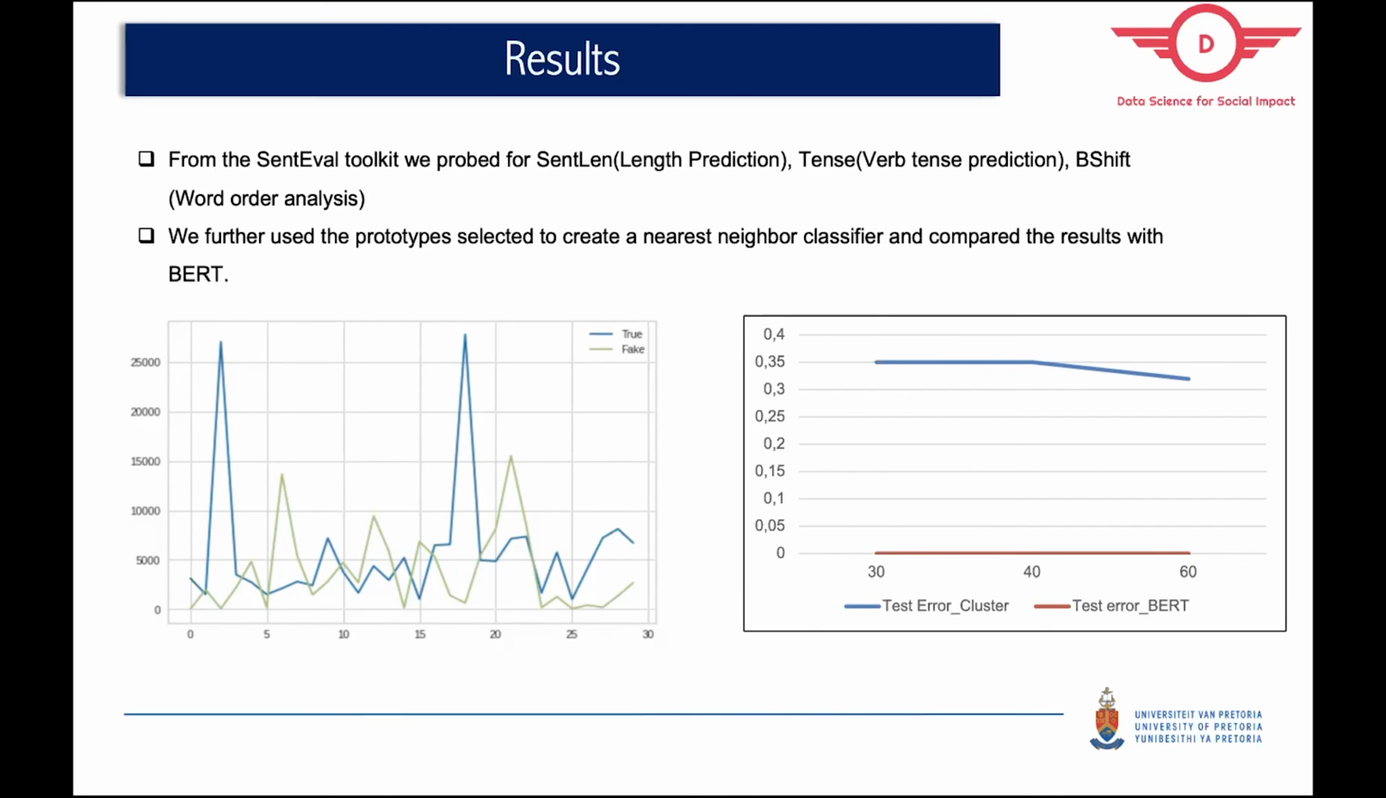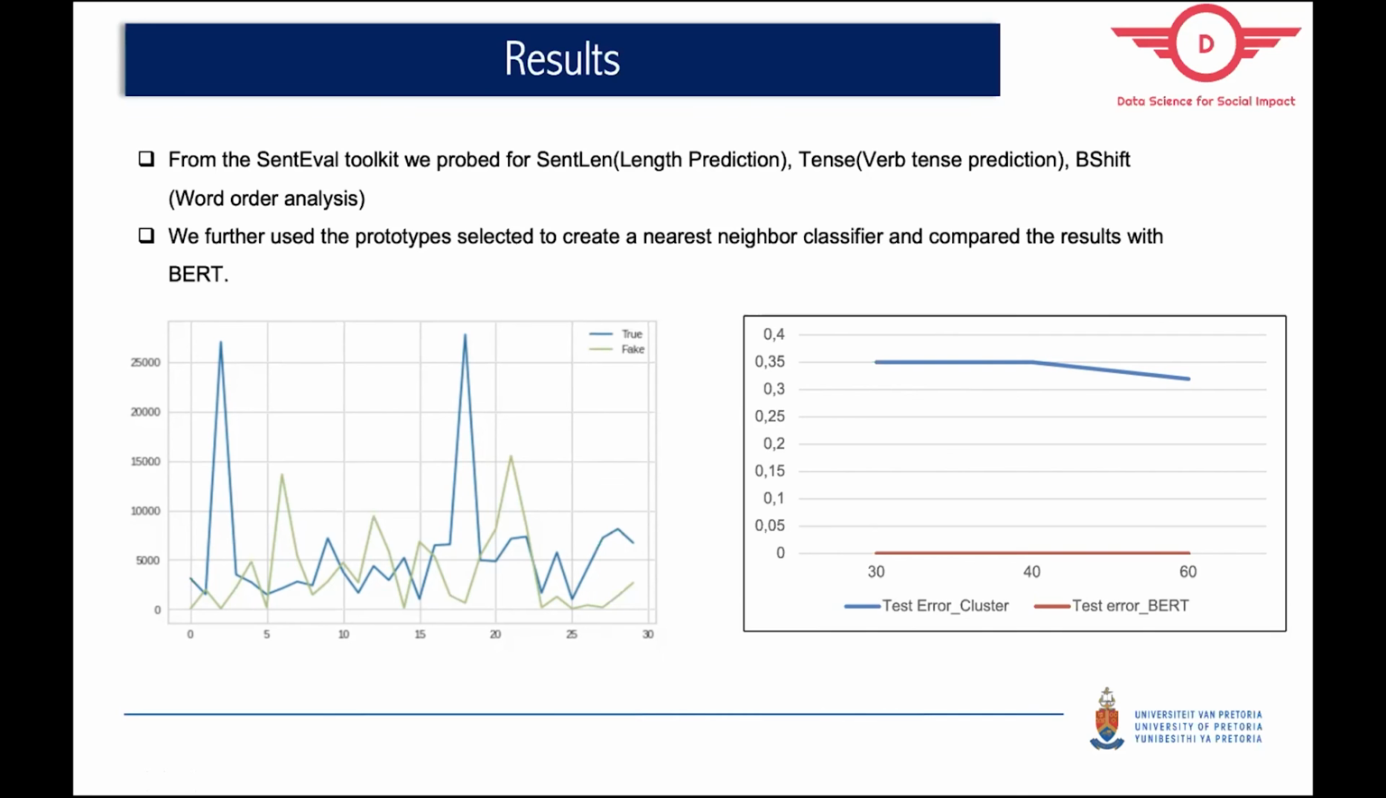And we also took it a further step in using our prototypes as a nearest neighbor classifier and compared these results with a BERT classification result. In this graph, it shows the test error of the cluster, which is the nearest neighbor classifier using our prototypes, as well as the test error for BERT. We found that the test error is slightly higher when we're using the nearest neighbor classifier, but we're also assuming it's because we just sampled a few prototypes.